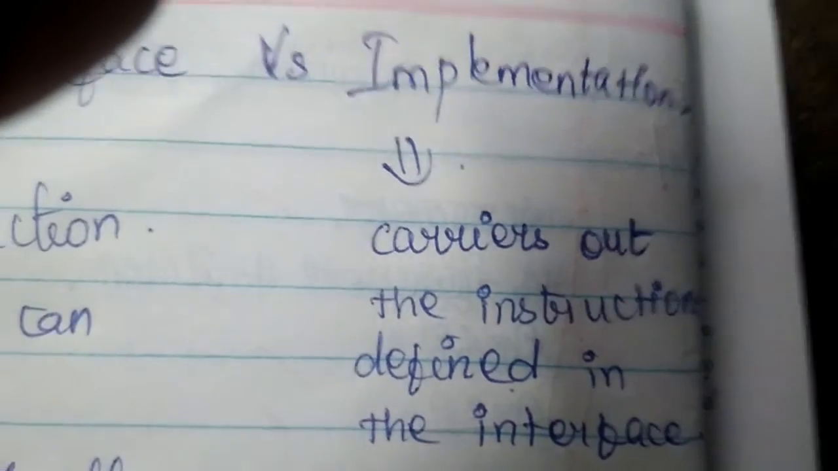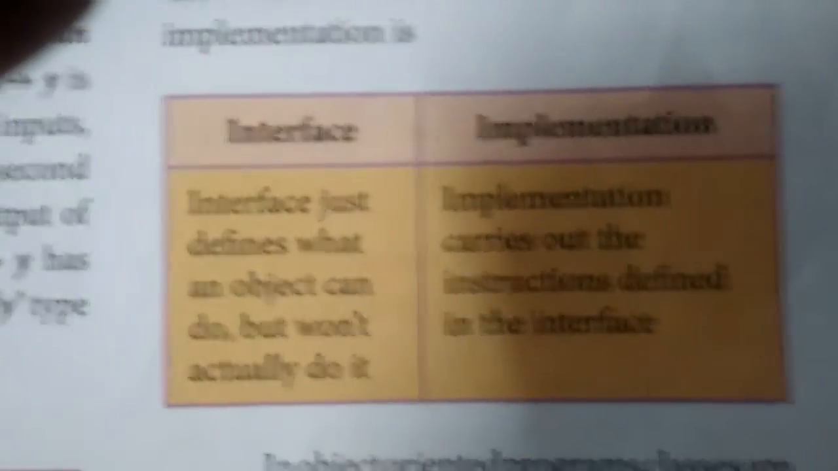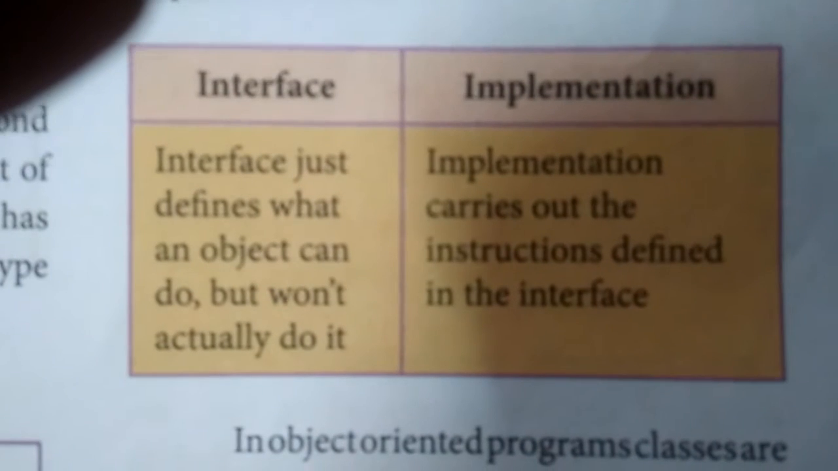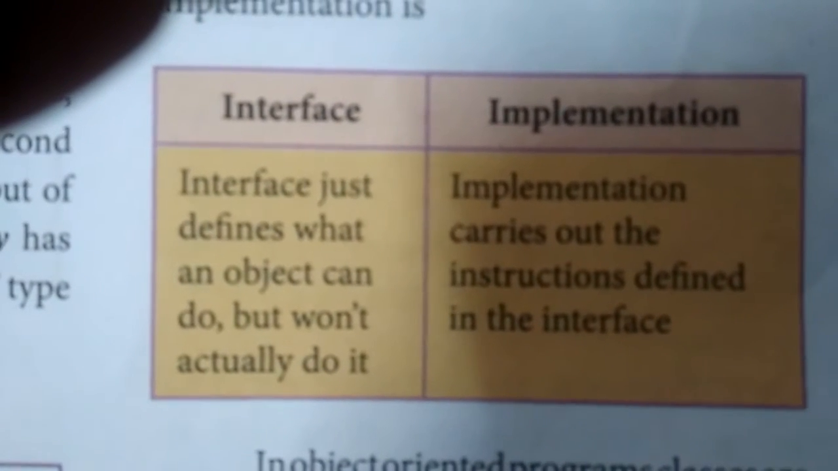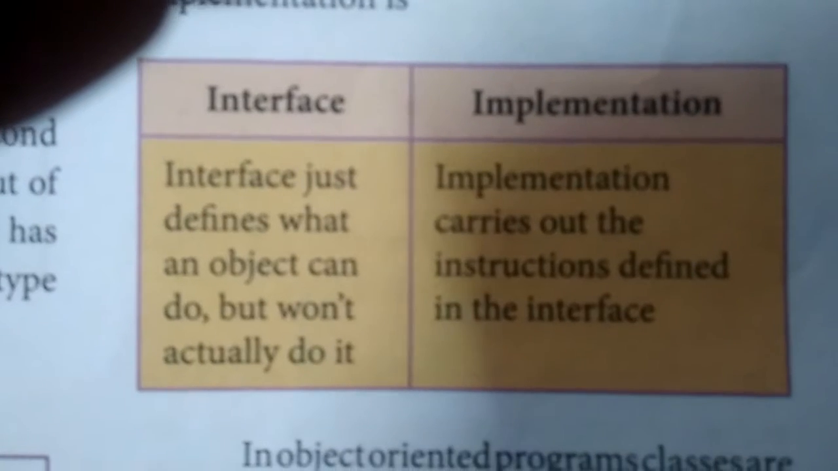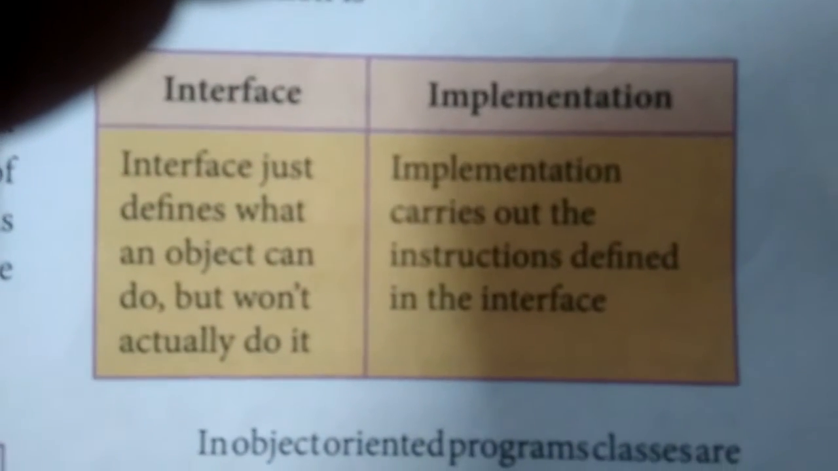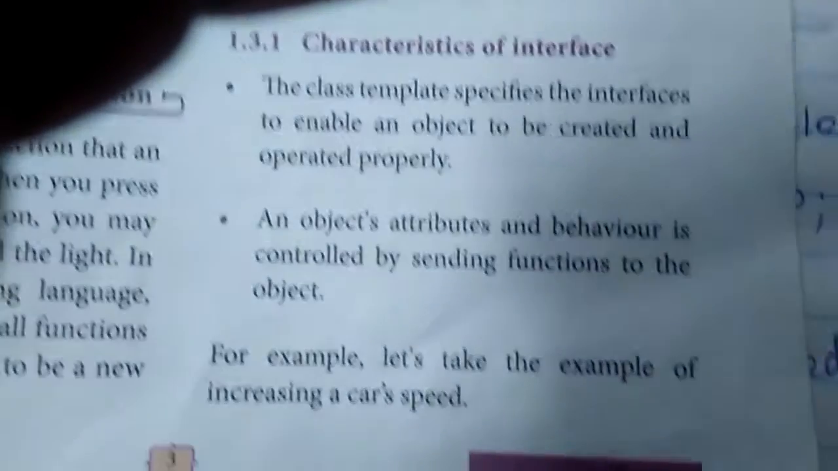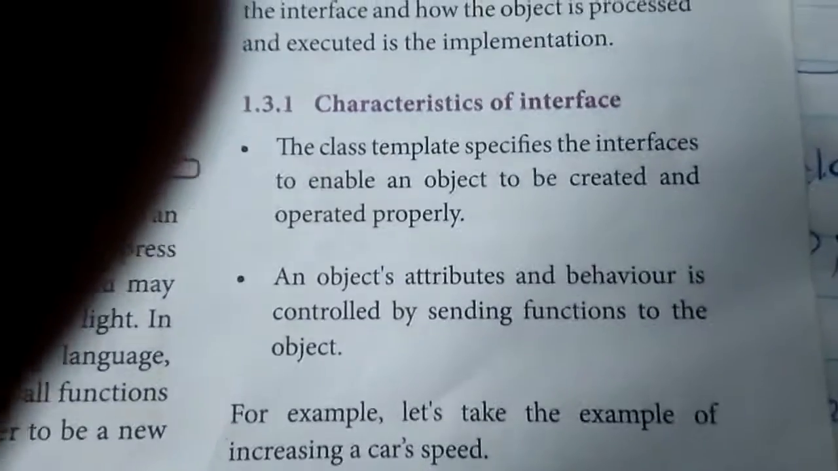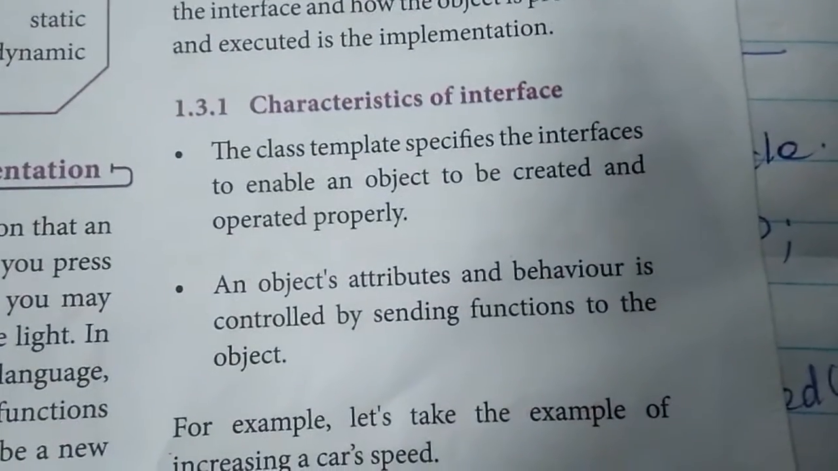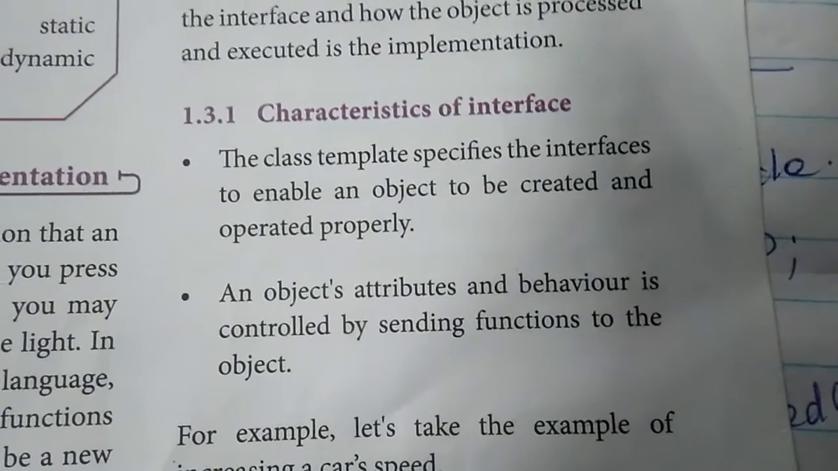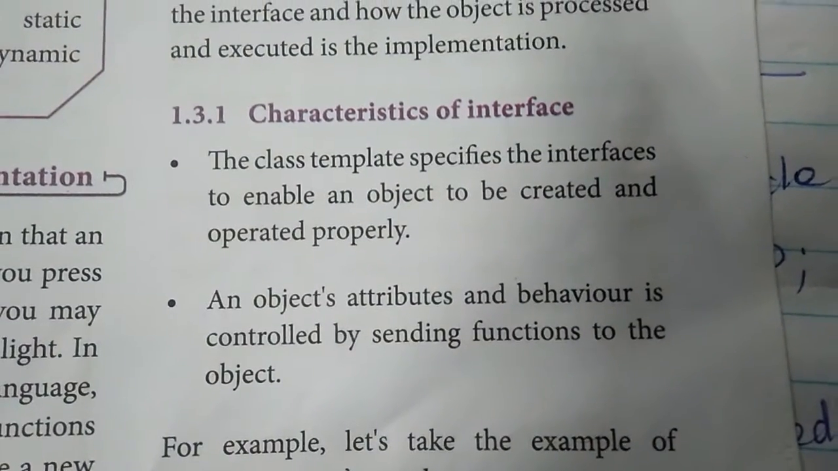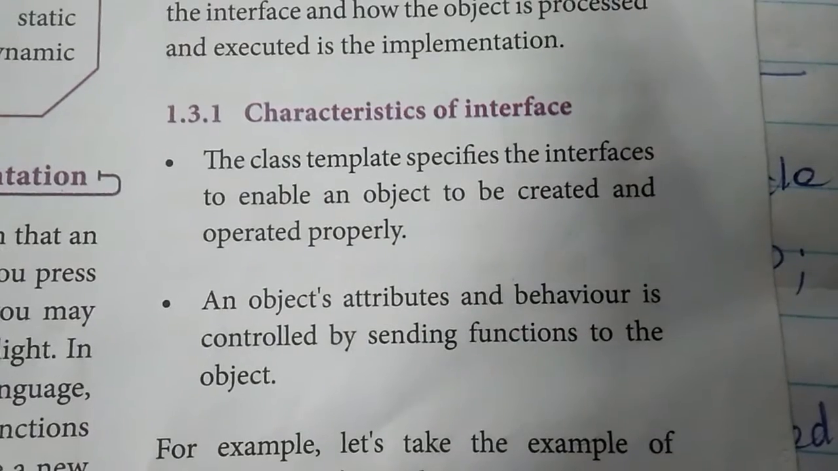Now let us see the difference between interface and implementation. An interface is an object that doesn't do anything, actually. But implementation carries out the operations of the interface. Next we see characteristics. In this, a class enables the object and it is operated properly. An object's attributes and behaviors are controlled by sending functions to the object.